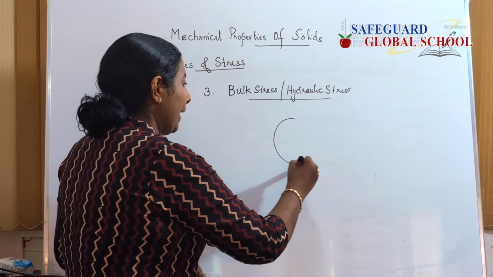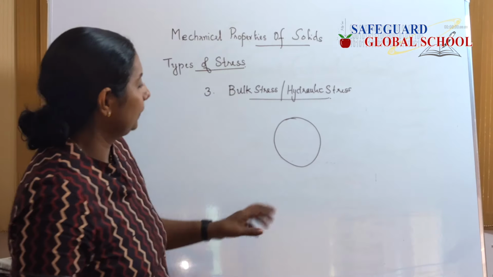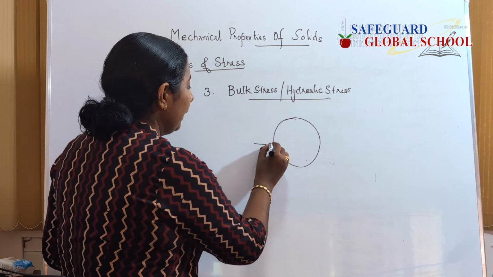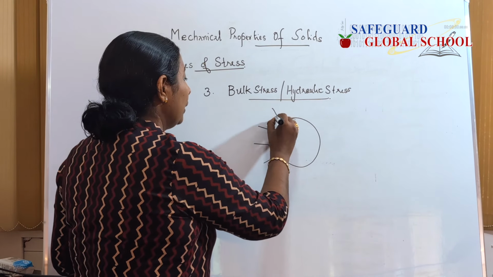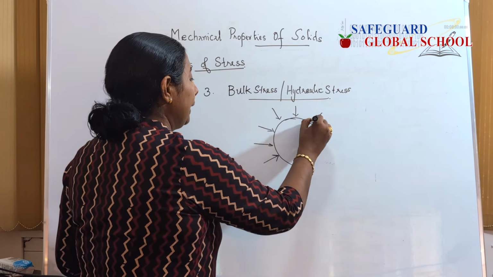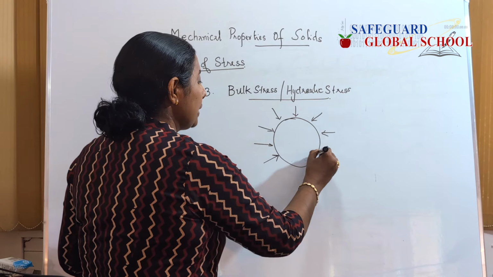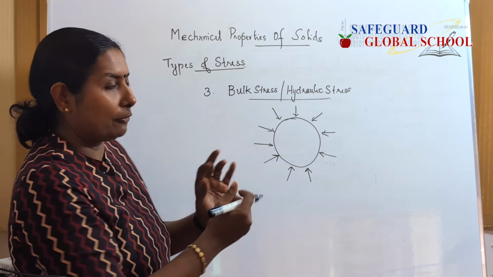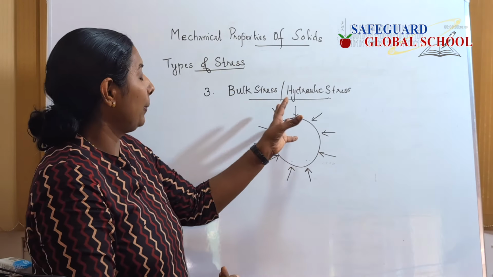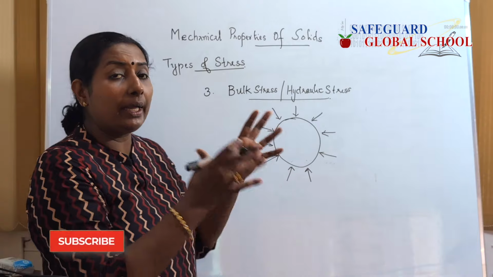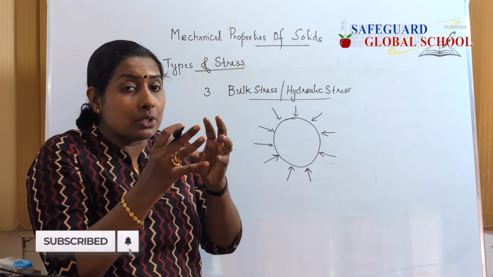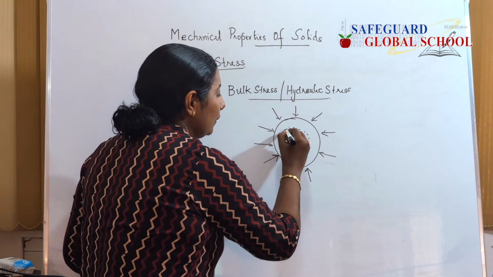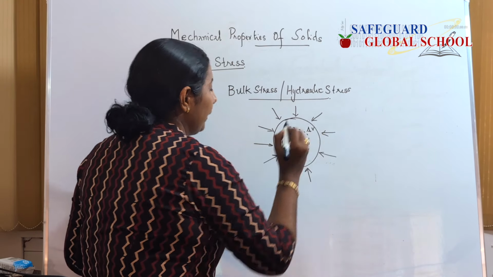Let us consider the example of a bubble, and we are going to apply a force uniformly. So we are trying to squeeze it. So force is applied uniformly over the surface. When the force is applied uniformly over the surface, what happens? It gets squeezed. So there is a change in volume happening here.